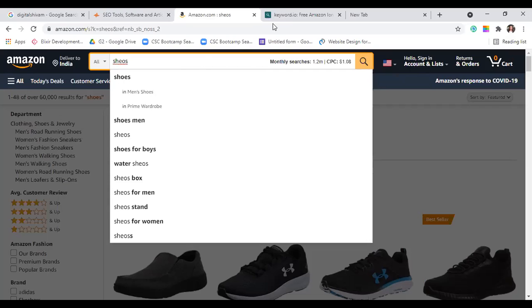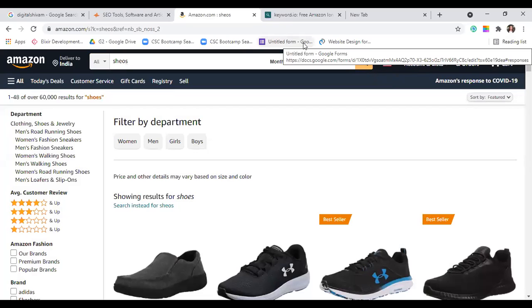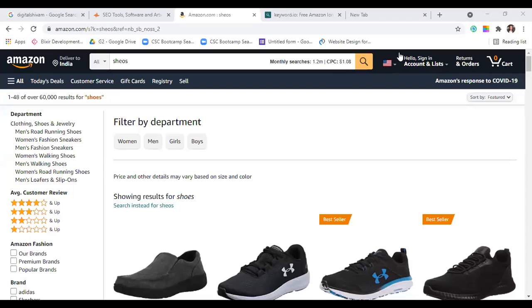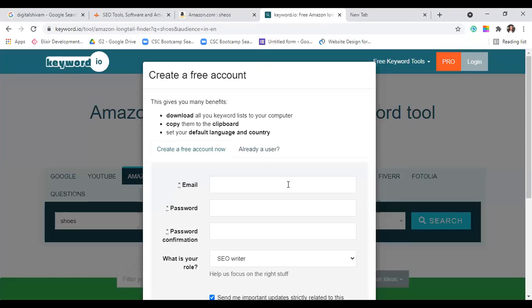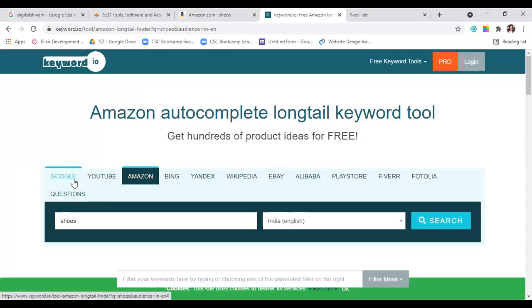The next thing is, yes, there is a tool for this as well. Why not? I'm going to open that tool for you. It is free and anyone can use it, as many times as you want. I'm sorry, I had opened it a second ago to make sure I have everything open. See, can you see Google, YouTube, Amazon, Bing, Yandex, Wikipedia, eBay, Alibaba, everything's here.